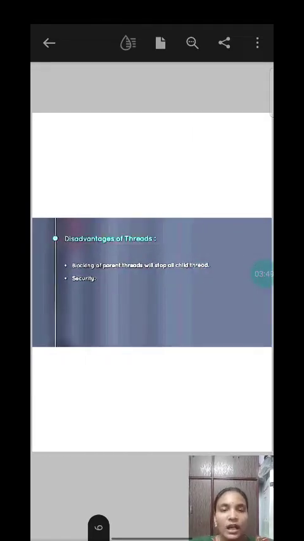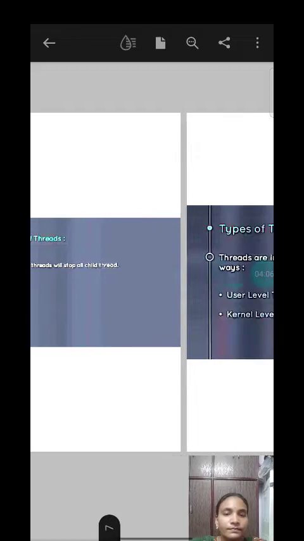Disadvantages of thread. Blocking of parent thread will stop all child threads, as the child threads are derived from the parent thread. If one parent thread uses a block system call, all the other child threads are blocked at a time. And the second disadvantage is security.